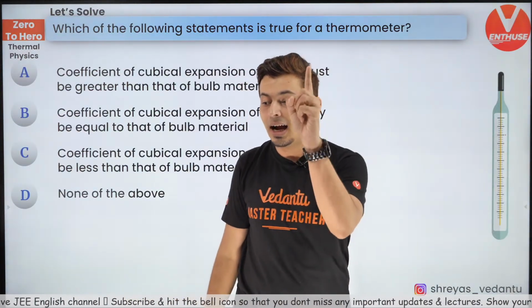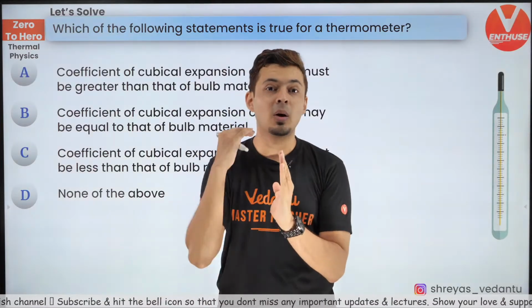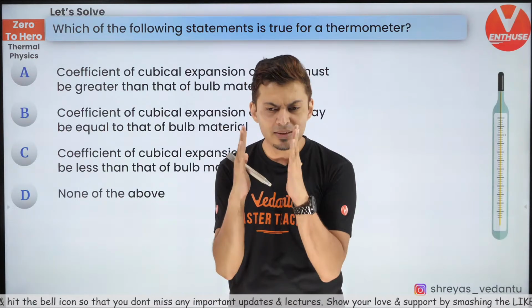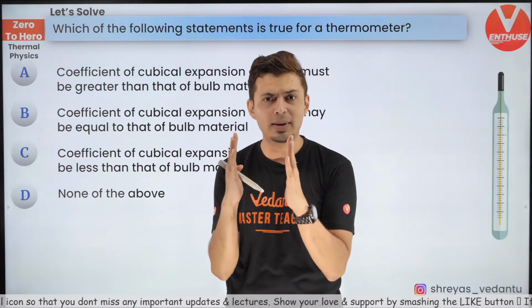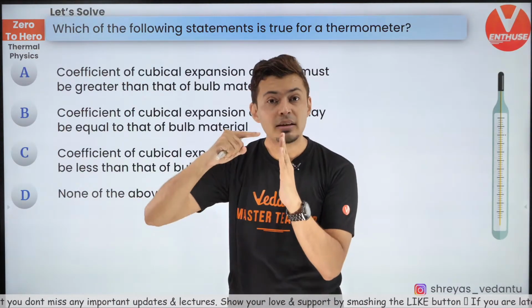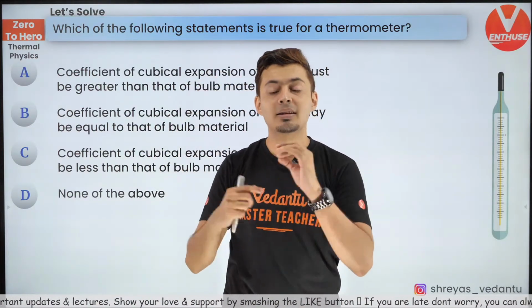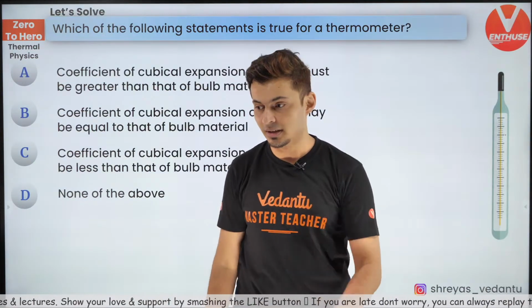So guys, understand, the liquid should always expand more than the glass, so that when you heat it, even if the glass or the bulb expands a little bit, it's okay, but the liquid expands more and the reading will actually go up. Else, that will create a lot of confusion.